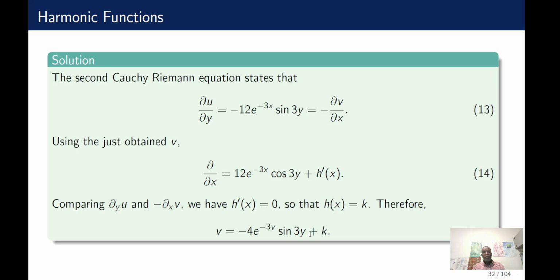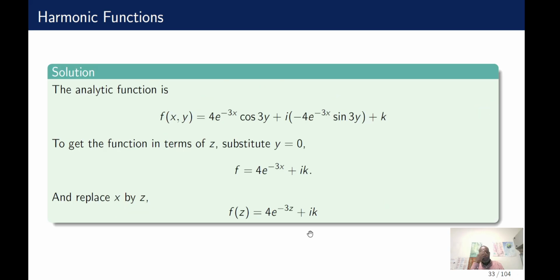Now we have v. We can combine the u which we originally had, plus the v which we have just obtained, and the k there is also multiplied by i. To get the function in terms of z, you substitute y equals 0.